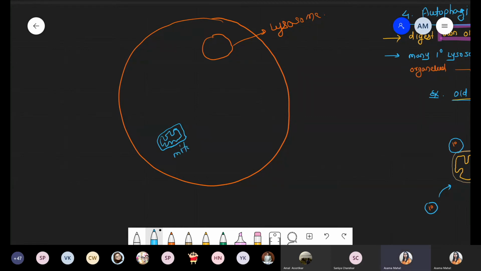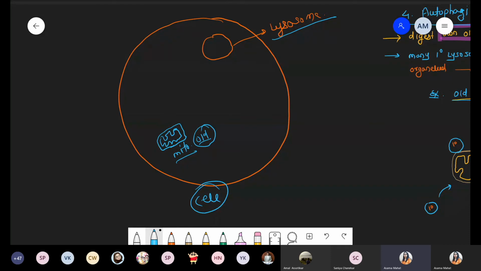These are the mitochondria. And now what happened? That mitochondria has become old. So now what is the meaning of this autophagy? Within a single cell, the lysosome can degrade. Just wait, अब मुझे explain करने दे यार. Just wait, I'll explain and I'll give you time for writing.